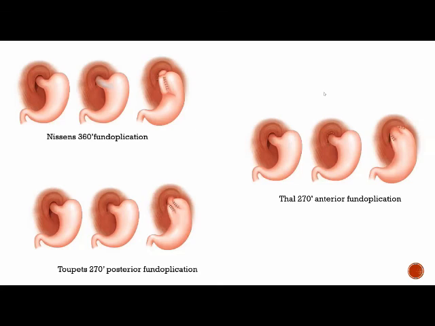Which are the children who have a lot of retching? Generally the neurologically impaired children have a lot of retching. In them, you have to do either a loose Nissen or an anterior Thal or something like that, because they are the ones who will have so much retching that the entire wrap will migrate into the thorax.